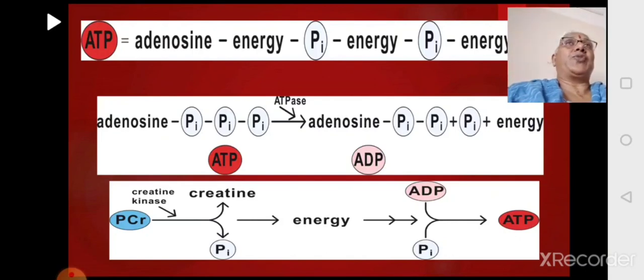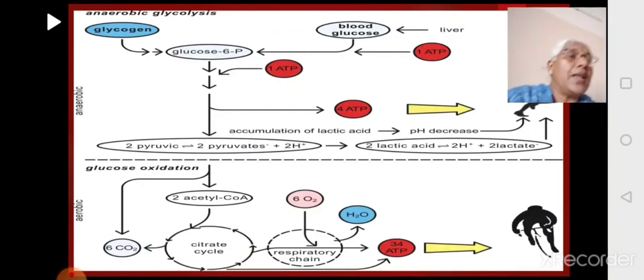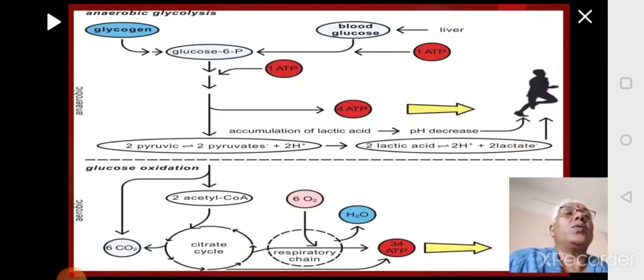Creatine becomes phosphocreatine and is stored in the resting state. When the muscle becomes active, ATP will break, phosphocreatine will break and energy will be released. This is how the energy supply happens during two types of exercises.